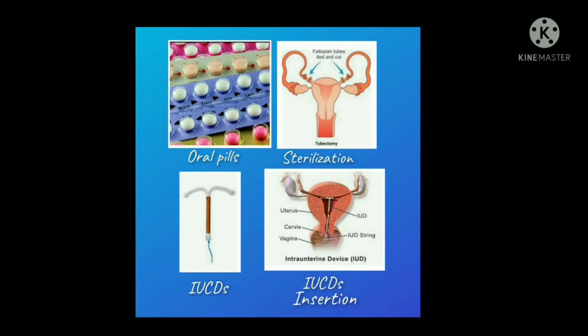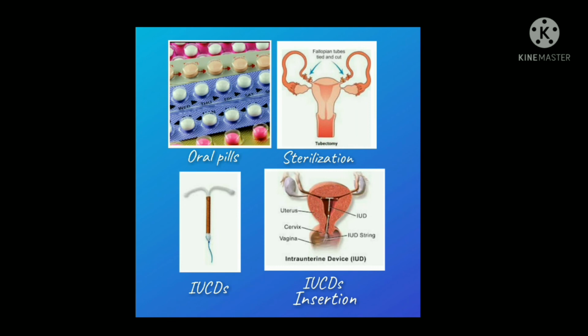Okay, and we also came to know that before inserting IUCDs, meaning intrauterine contraceptive devices, we have to do a thorough general and pelvic examination of the woman. Okay, and the best time for IUCD insertion is between 3 and 7 days of menstrual cycle.